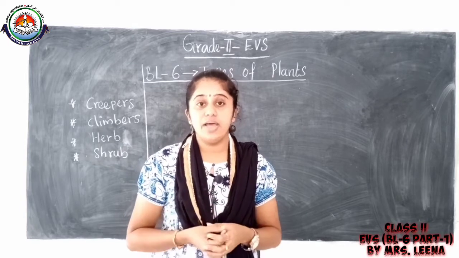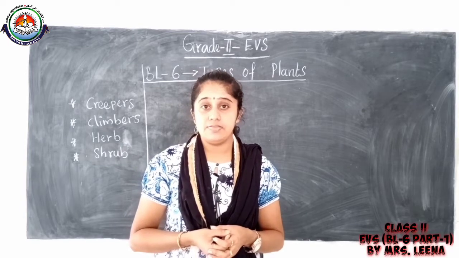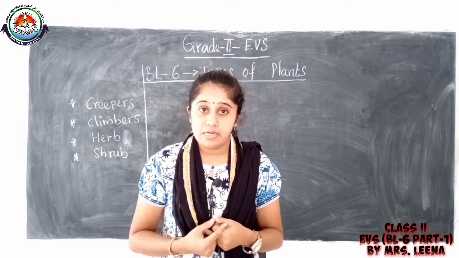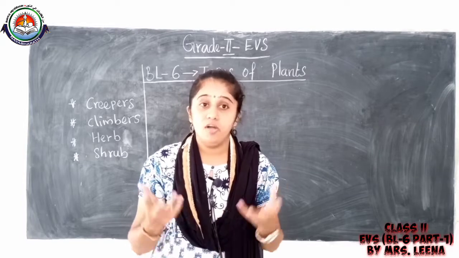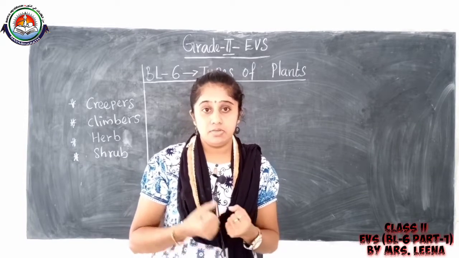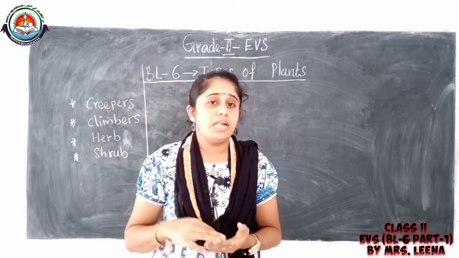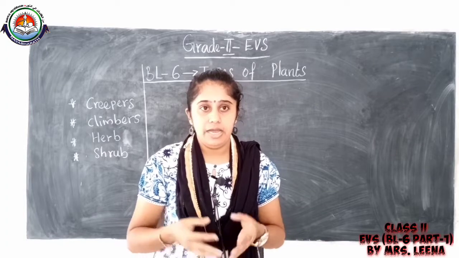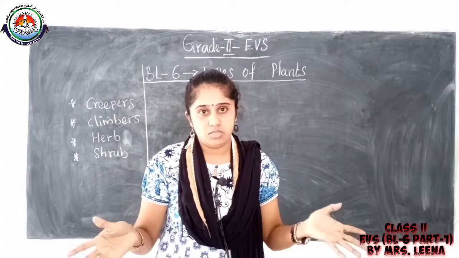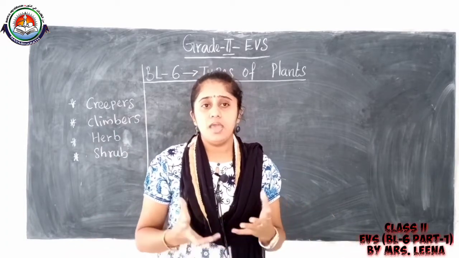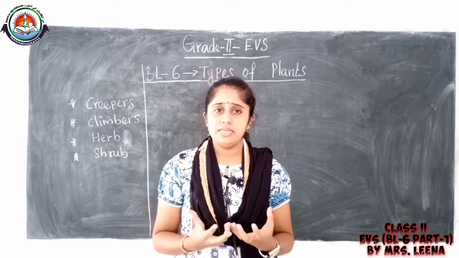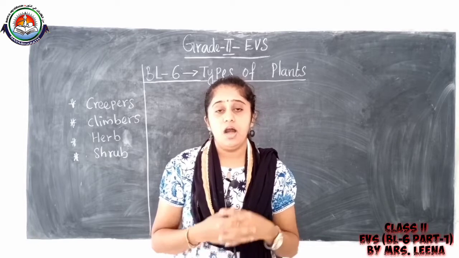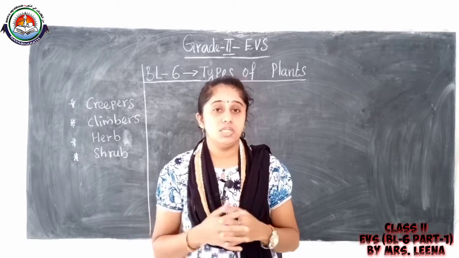We can see different types of plants: vegetable plants, fruit plants, flower plants. Some plants are very tall, some are very short, and some are very bushy and have many branches.